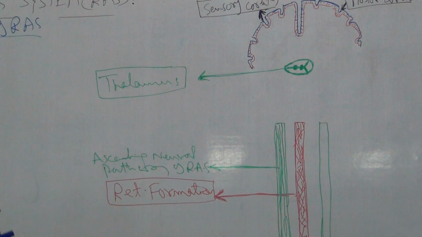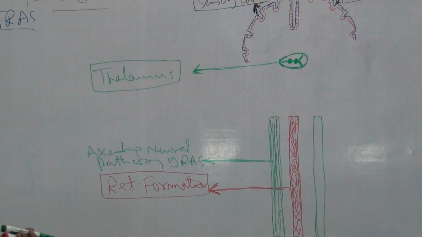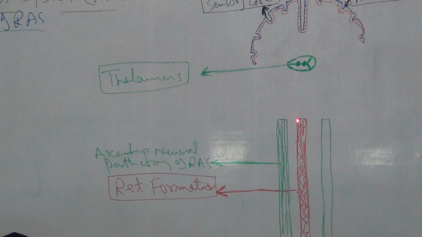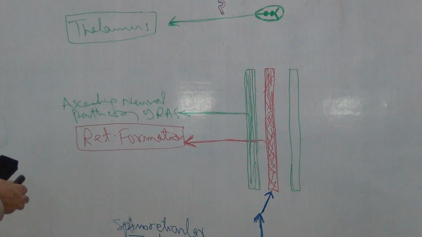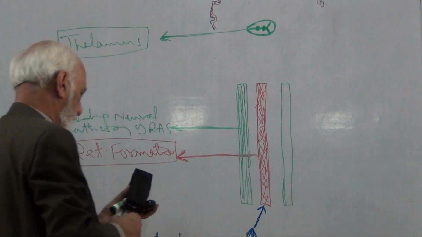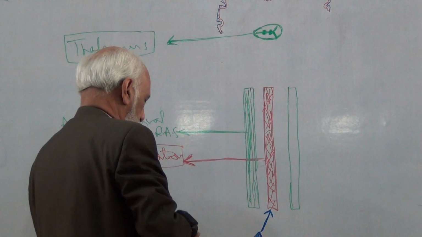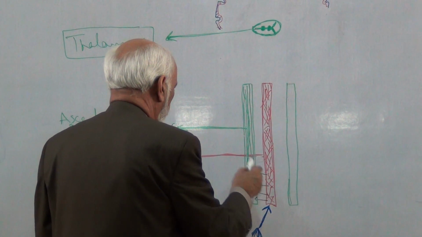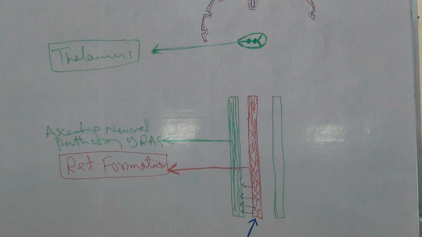Now the sensory inputs from the periphery reach the brainstem reticular formation, and it is also connected with the ascending neural pathway of the reticular activating system.